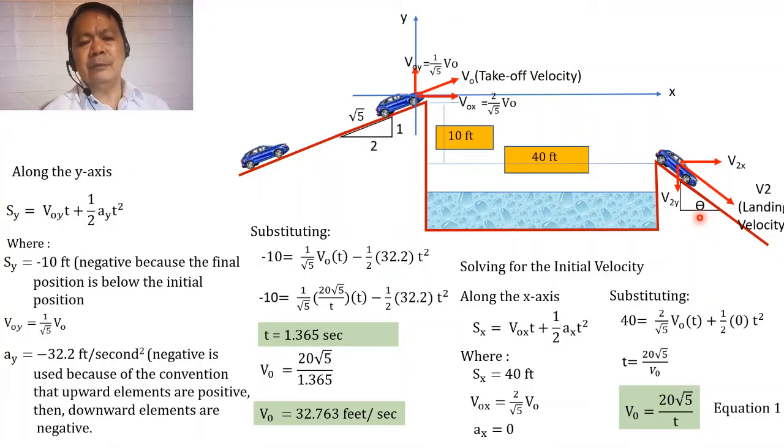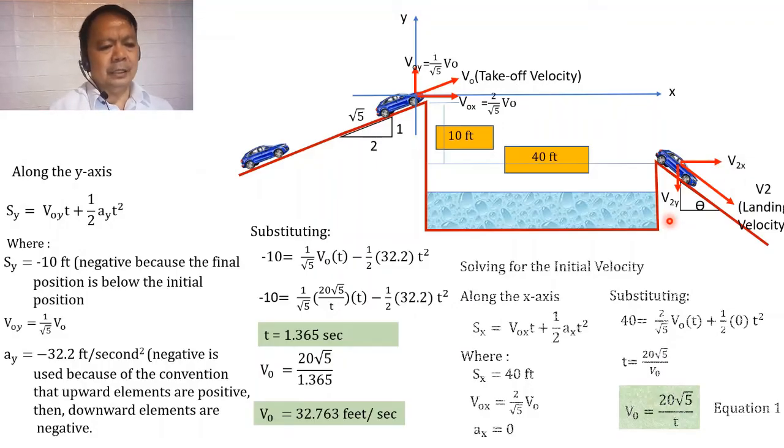And as we have analyzed, this inclination of the landing ramp can be taken from the magnitude of the components of the velocity of the car as it lands on the ramp. So what we shall be doing is to determine the magnitude of the components of the landing velocity in the x and in the y direction.